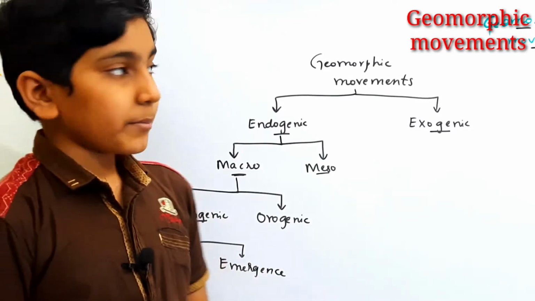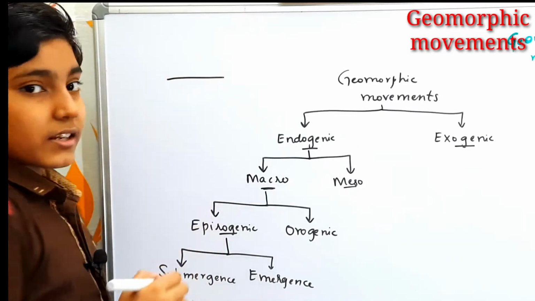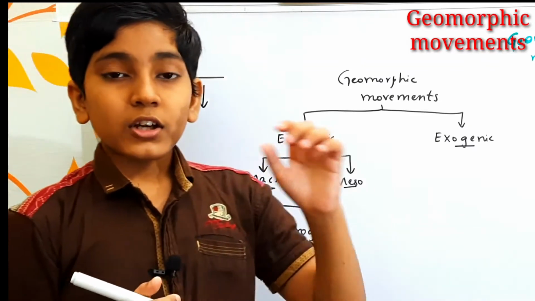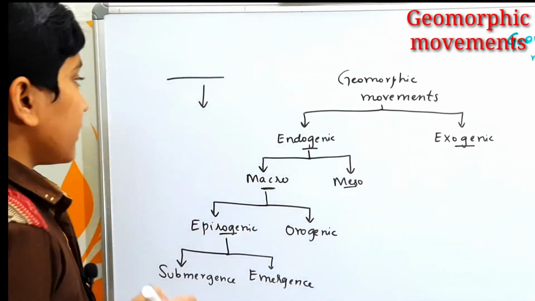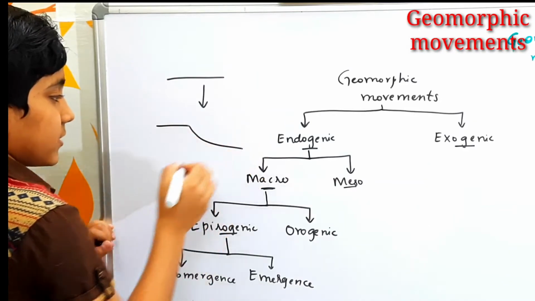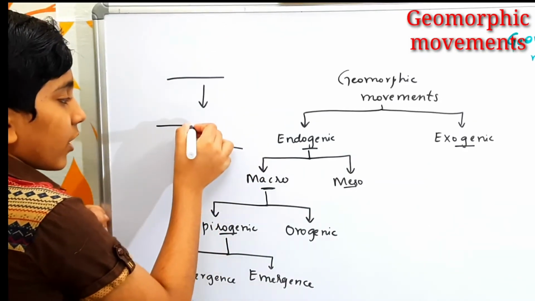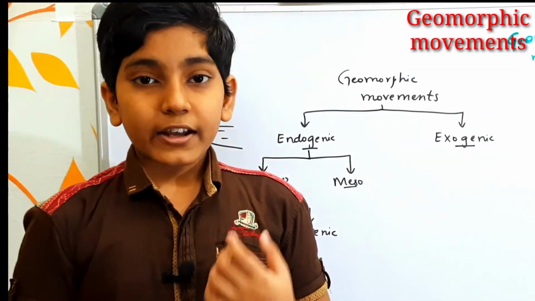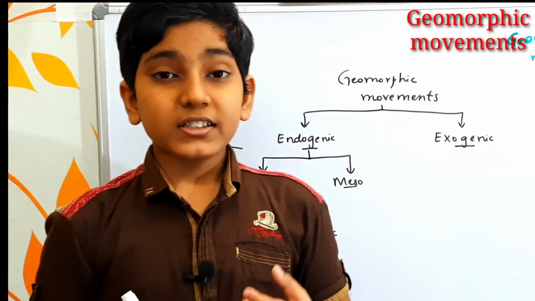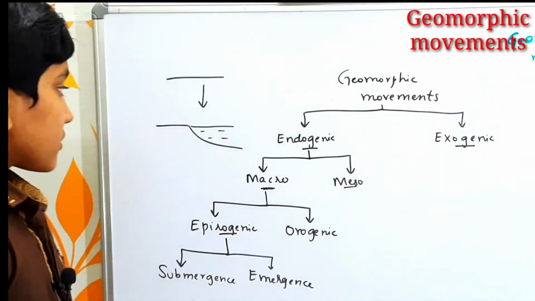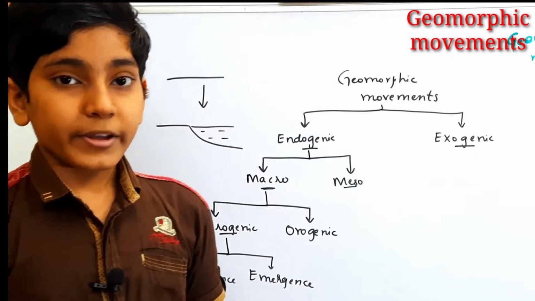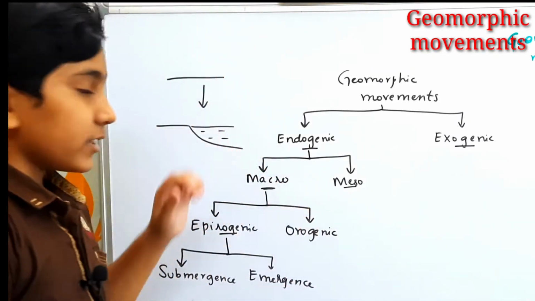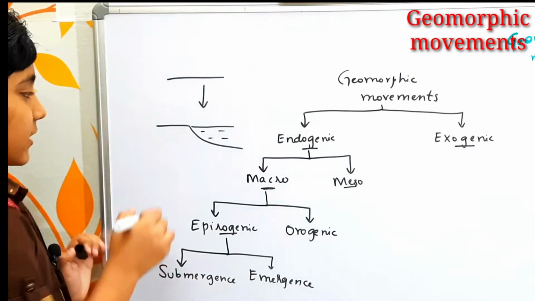So here, for example, if we consider this as the land surface, when some force is pushing this land surface towards the earth's interior, then the surface now becomes somewhat like this, and when it rains we can find the formation of a water body, either a lake or a river or a sea. We cannot say that depending upon the given image, we can say depending upon the distance. So here we have the water body that was forming, and the landmass which was there has submerged under this water. So this process is called as the submergence.